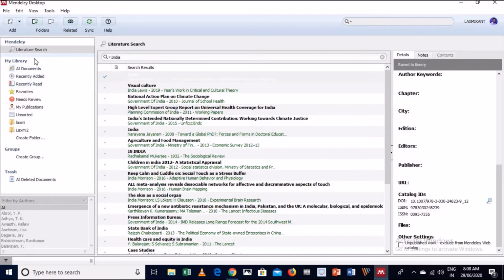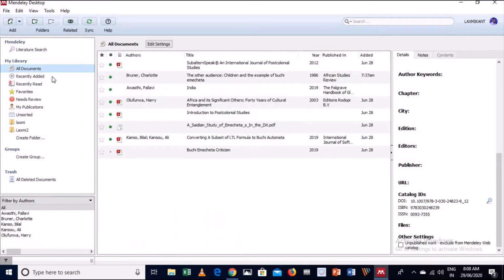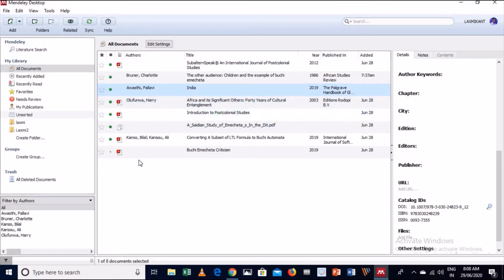Now you can see all the documents which I have added here. For example, PDF files, some web pages are also available, so you can go to the PDF section.